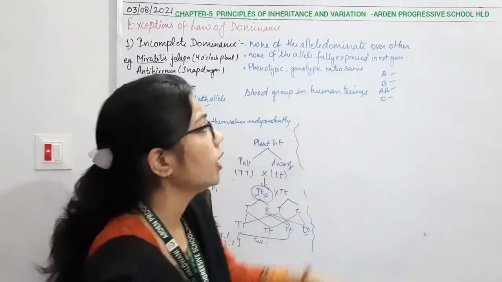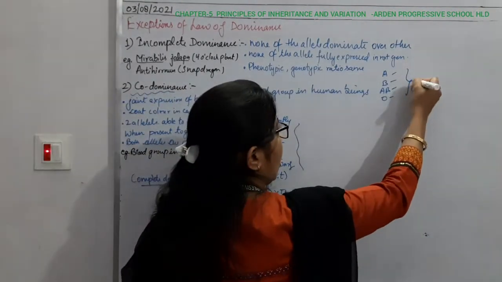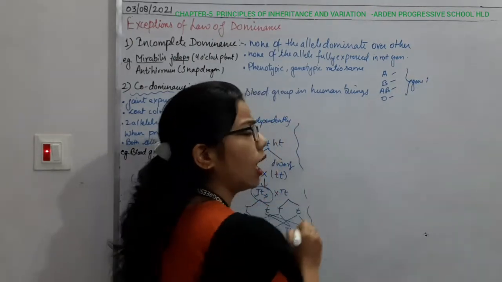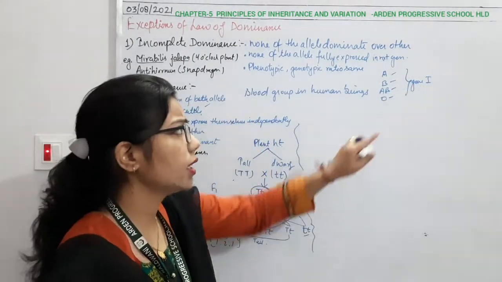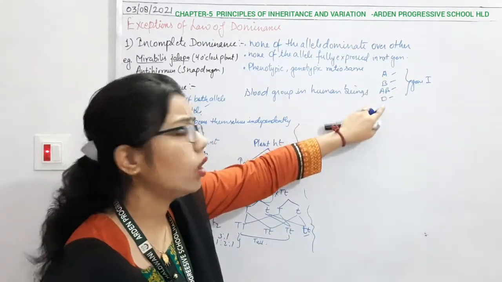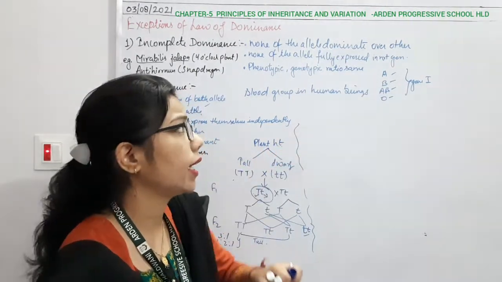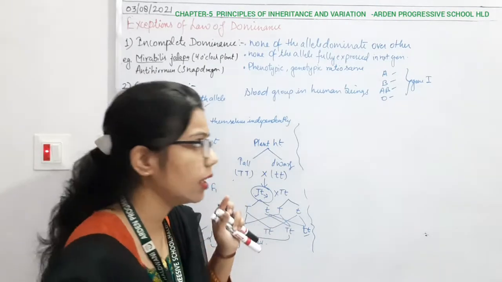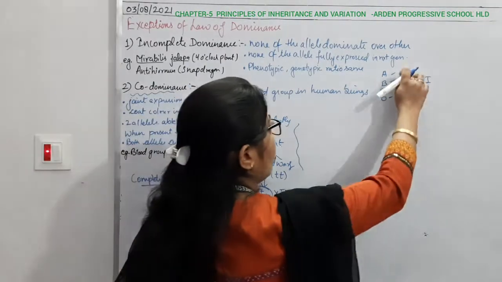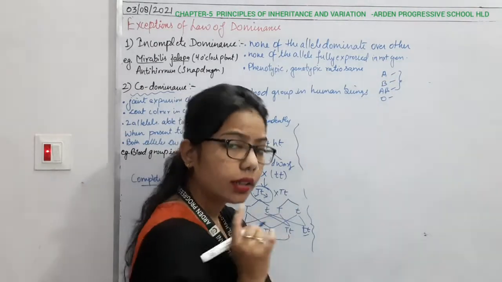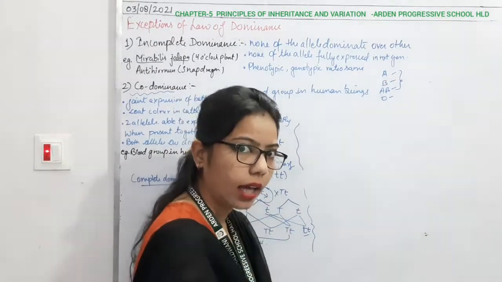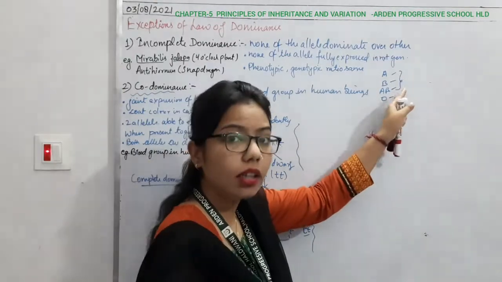What is that gene? It is the gene I. Okay, so this gene I indicates all the four groups here, but it can be of the dominant type as well as the recessive type. If I talk about A, B and AB, these are also governed by the gene I, but these are the dominant ones.